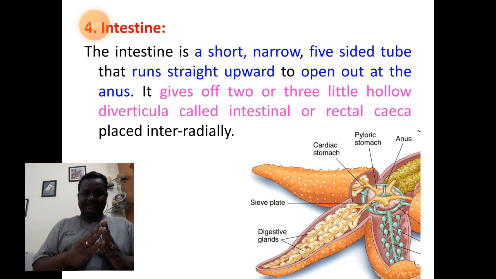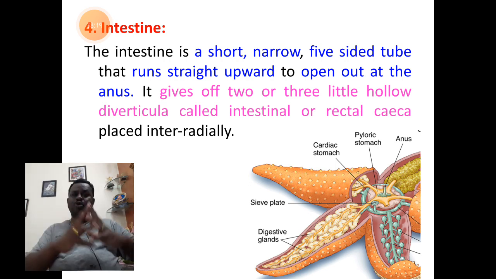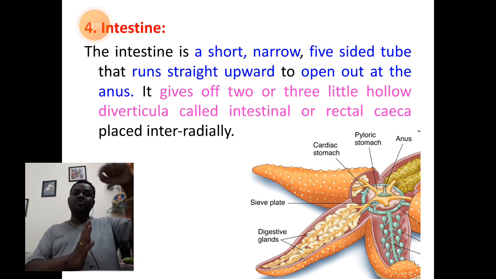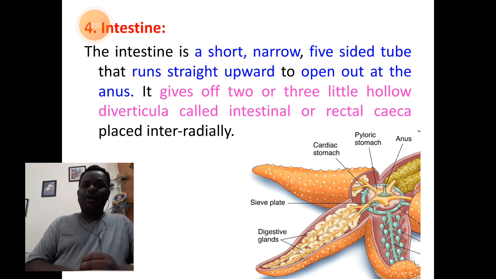It runs straight upward and opens outside through the structure of rectum and anus. Students, remember here it gives off 2 or 3 little hollow diverticula called intestinal or rectal caeca. What are these structures? They are intestinal caeca.